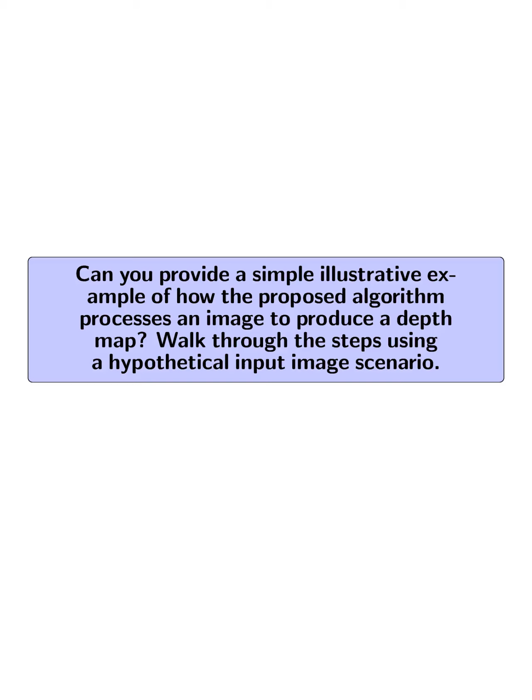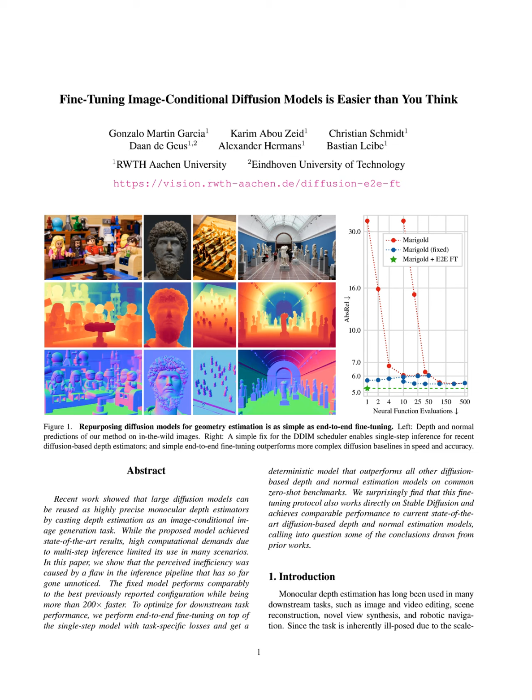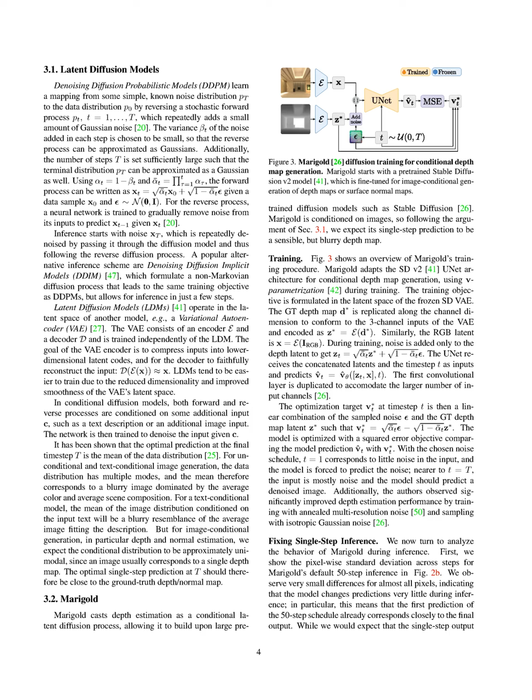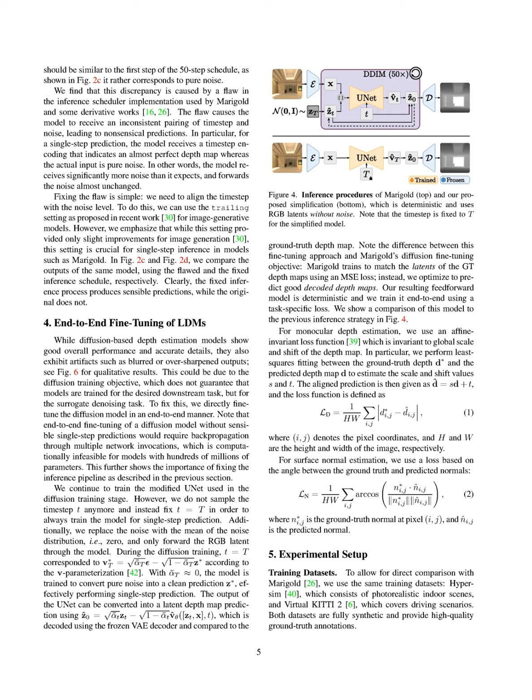Can you provide a simple illustrative example of how the proposed algorithm processes an image to produce a depth map? Walk through the steps using a hypothetical input image scenario. The proposed algorithm processes an image to produce a depth map through a series of well-defined steps. First, it takes a monocular input image, which could be a scene containing various objects, and feeds it into the modified Marigold model. The model, utilizing a fixed inference pipeline, generates a single-step prediction by aligning the time step with the noise level, ensuring that the model receives the correct input for depth estimation.